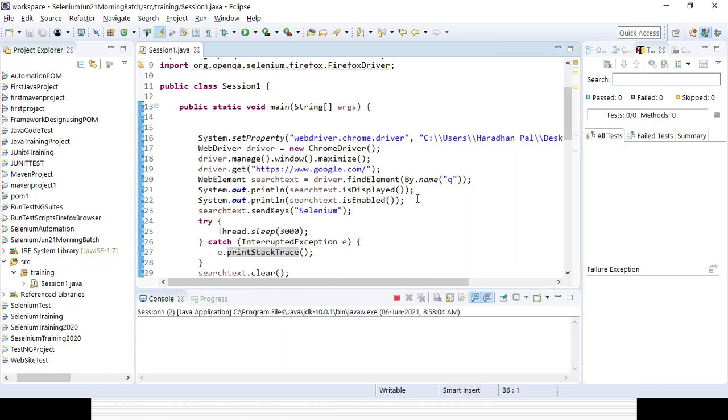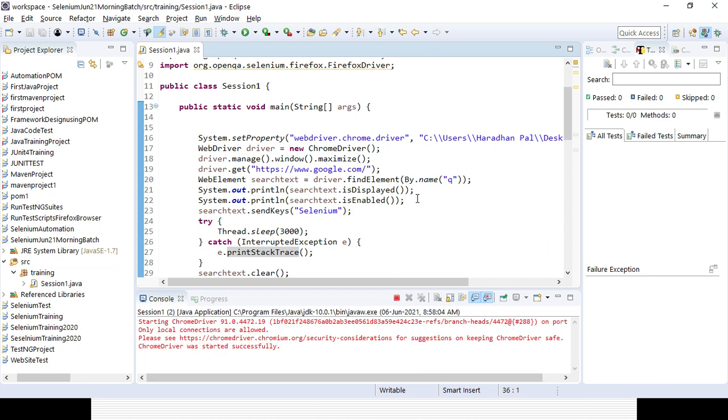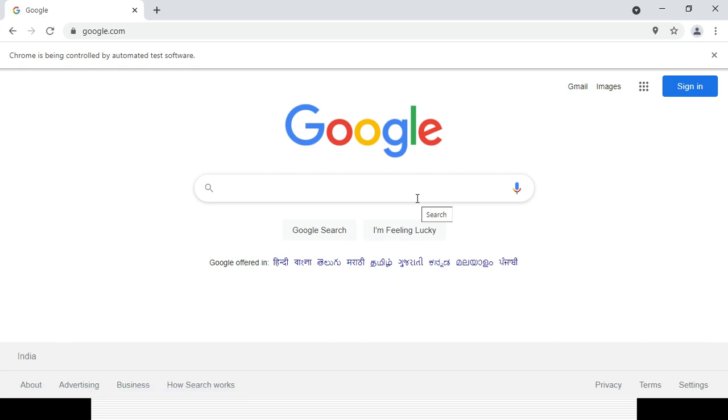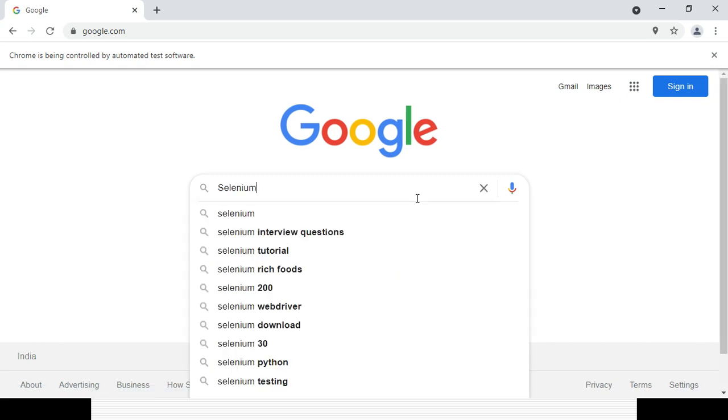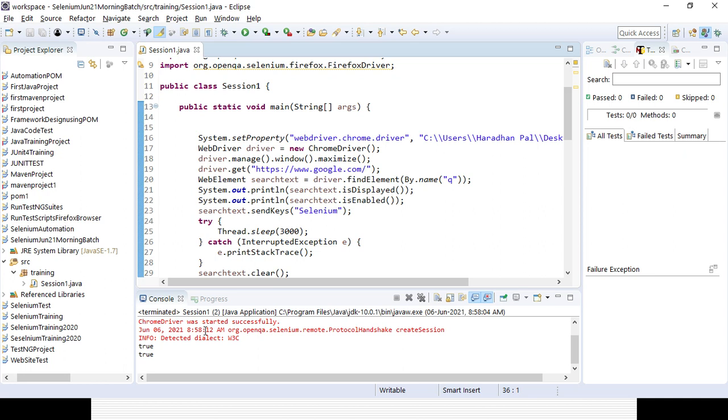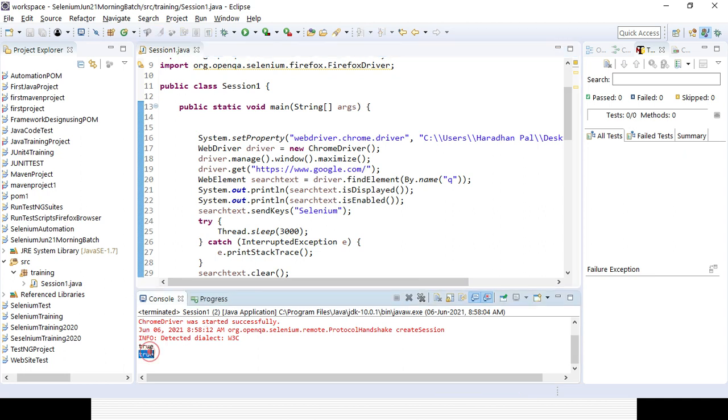It will first open the browser, launch the Google page, identify the search text box, and show whether it is displayed or visible. It will enter the value Selenium, you can see. After that it will clear the value, you can see it's clearing, and again it will enter the other value, Selenium automation. So it is working properly with the 3 second delay. You can see the output is coming as true and true, because it's displayed and enabled.